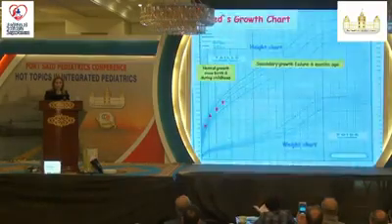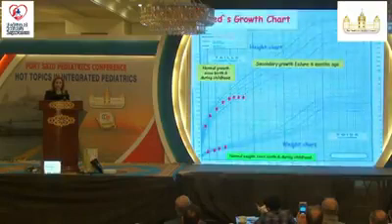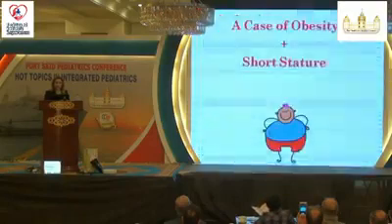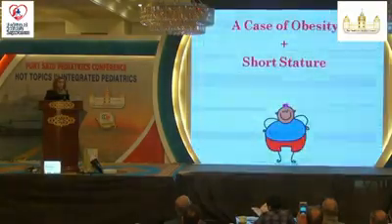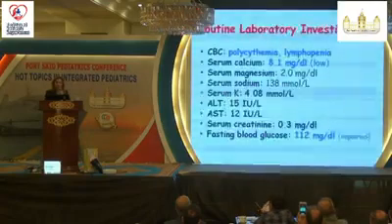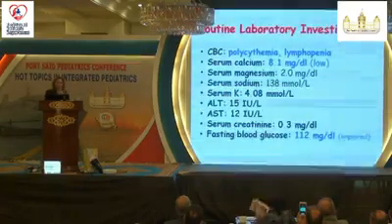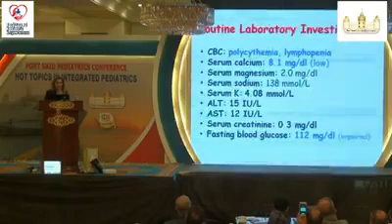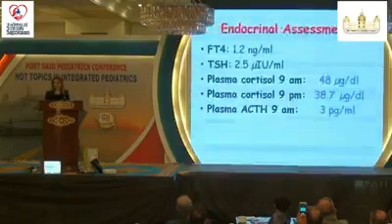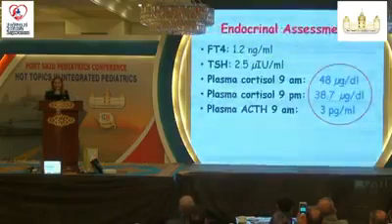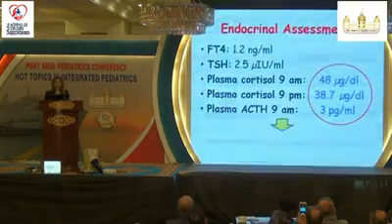He had normal growth, and then he started to have secondary growth failure and rapid weight gain. So we are facing a case of obesity and short stature. Here, the CBC showed polycythemia, borderline low calcium, and impaired fasting blood sugar. And here you can see impaired circadian rhythm.